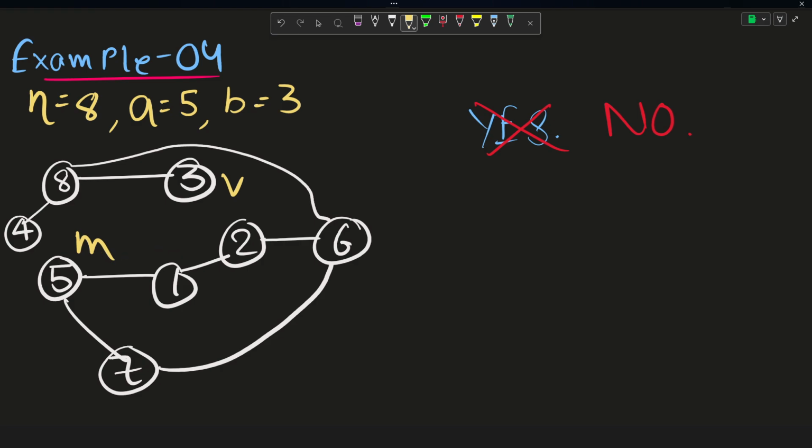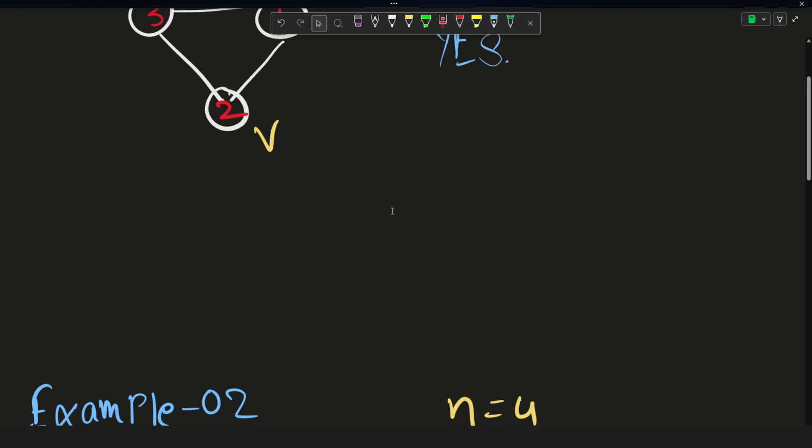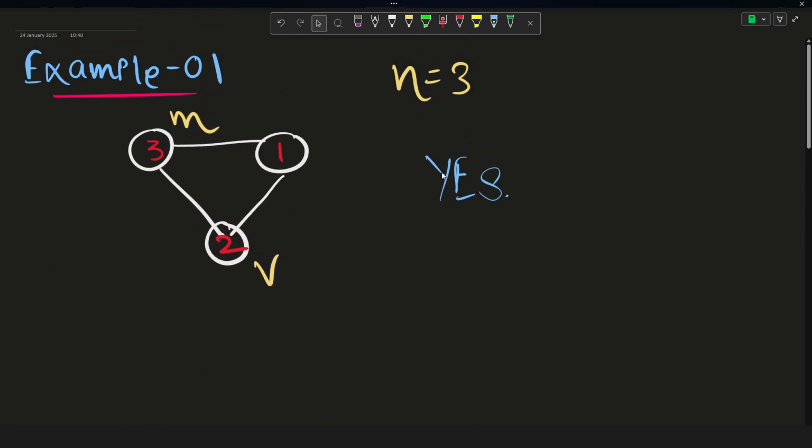So in the previous examples, let us look at the first example. Initially Marcel was on the third and Valerio was on the second, and in this case Valerio was always able to escape Marcel. Why? Because if you look, they were both a part of a cycle, right? M was on third and V was on second, and they were a part of the cycle.